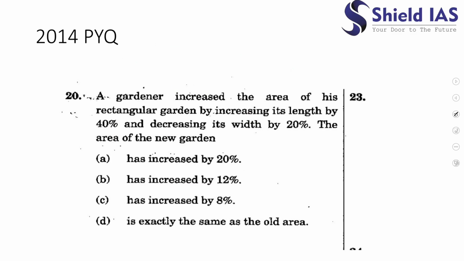So let us begin our discussion of PYQs. This question has been asked in 2014. It says that a gardener increased the area of his rectangular garden by increasing its length by 40% and decreasing its width by 20%. Now he is asking what the area of the new garden would be. In order to solve this question, if the question is only in terms of percentage, it means whatever length we assume, it would be correct.